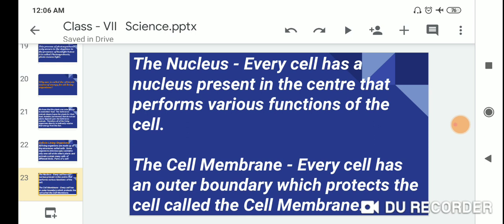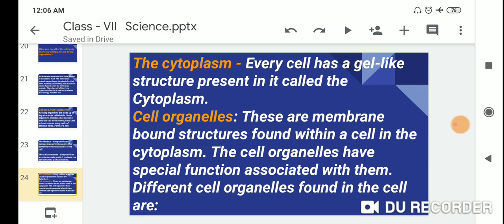Second one, the cell membrane. Every cell has an outer boundary which protects the cell, called the cell membrane. The cytoplasm: every cell has a gel-like structure present in it called the cytoplasm.